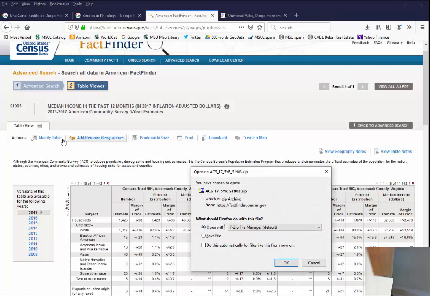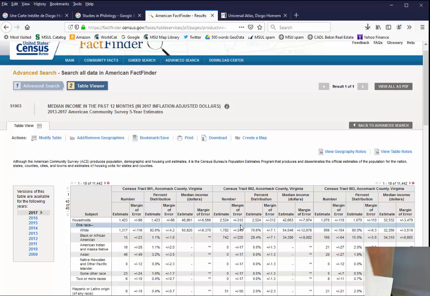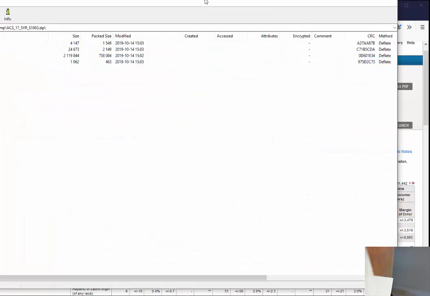You can do that right here under Modify Table. You could transpose it, you could monkey around with the various indicators and change its appearance. But we will go ahead and download it as is.